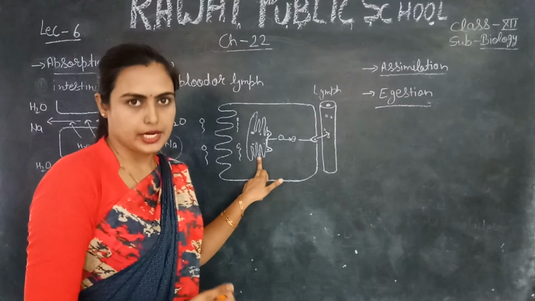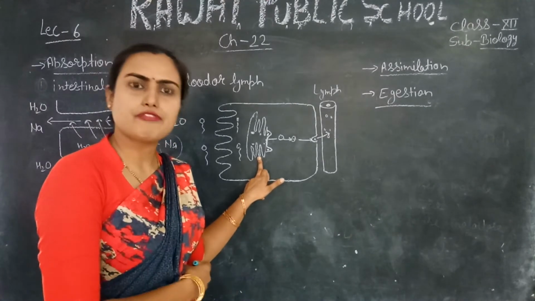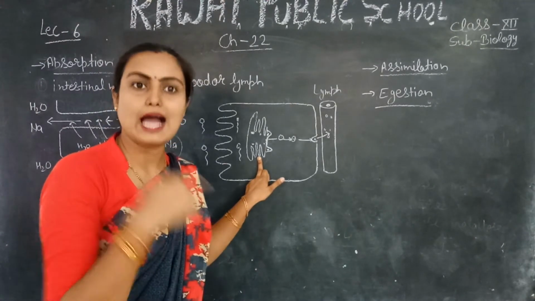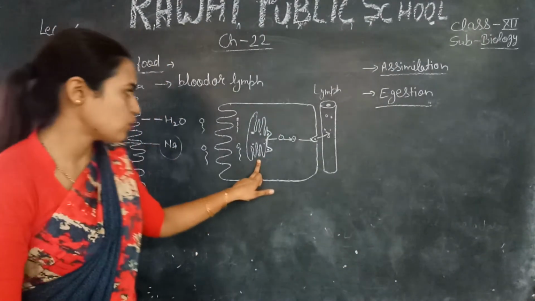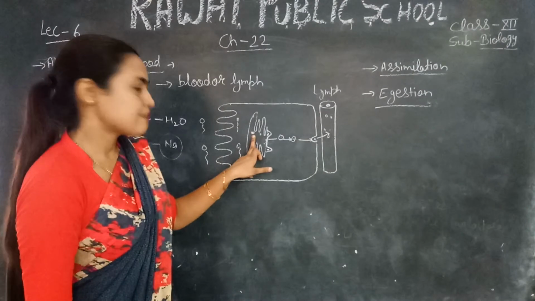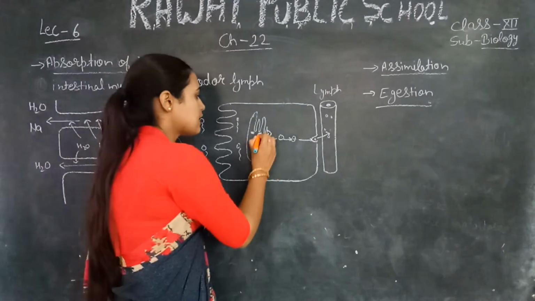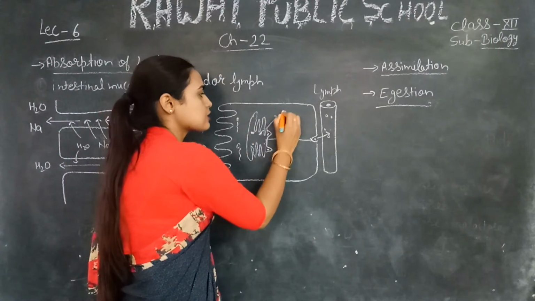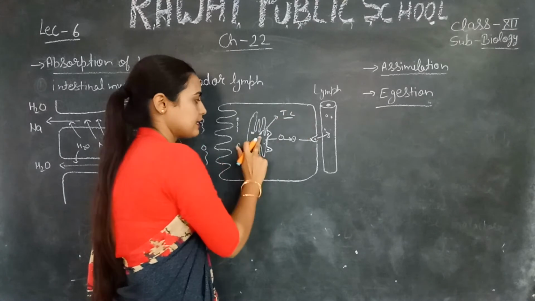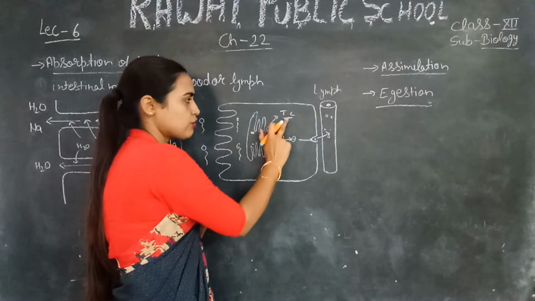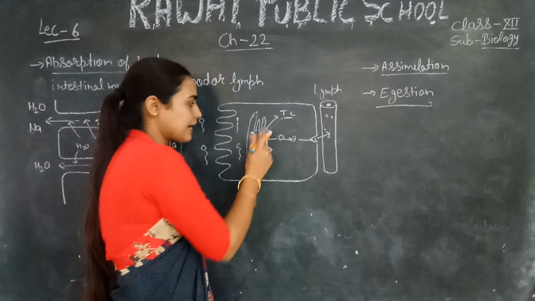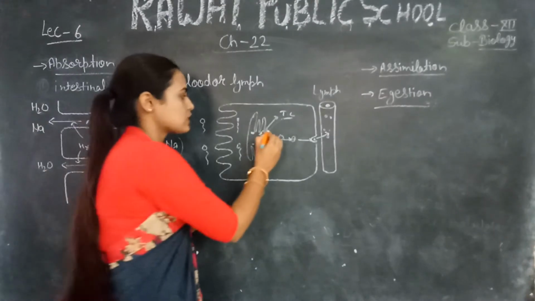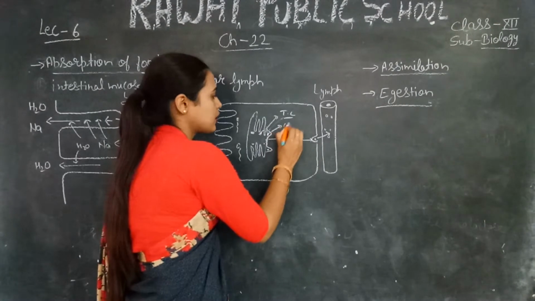This is the smooth endoplasmic reticulum, you can say. And what is the function of smooth endoplasmic reticulum? It helps in the synthesis of lipid. So in the smooth endoplasmic reticulum, these fatty acids are firstly converted into triglyceride; this is the synthesis of triglyceride, you can say. These triglycerides then, further with the help of various processes, form chylomicron.